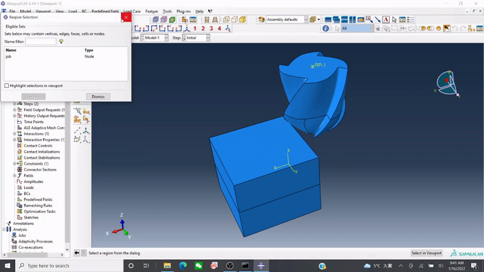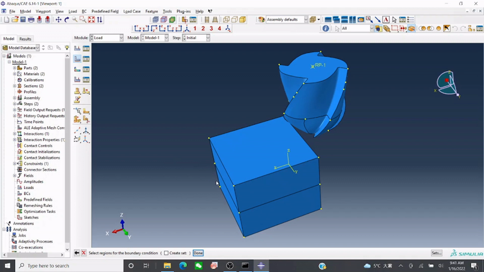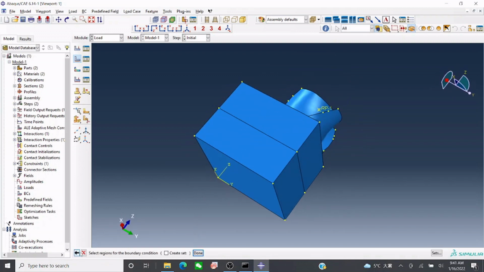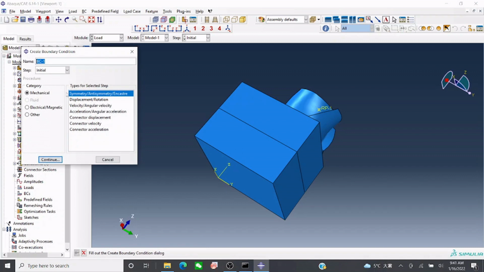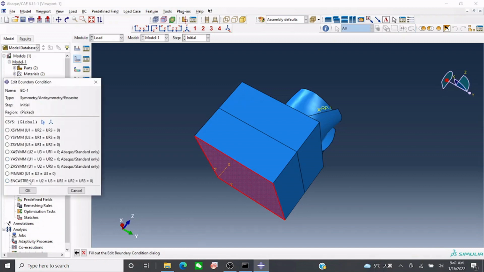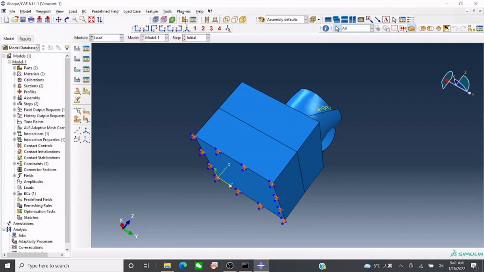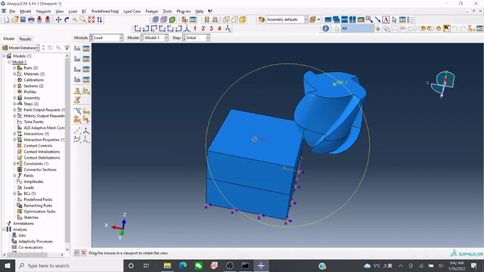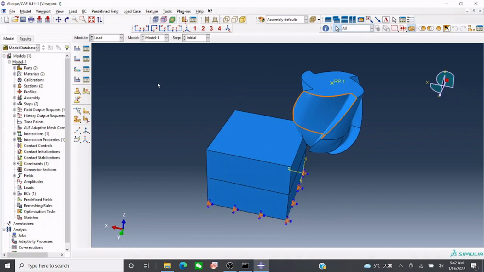Okay, so this continue, select this place. You see now we want to lock this base, so we make it 0, everything is 0. So now it will not move from its position, only the tool will move.